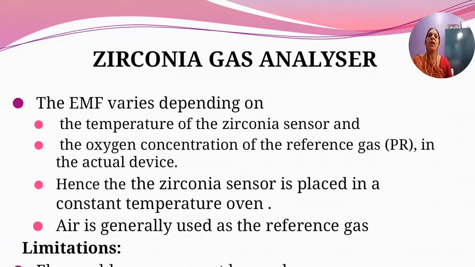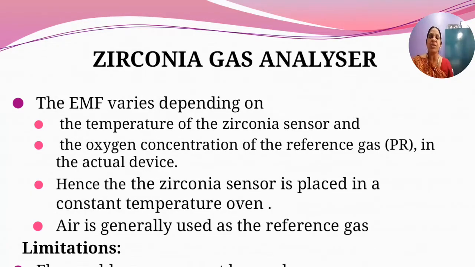So in the zirconia gas analyzer, we have the EMF that is being produced. It depends on certain parameters. One thing we have to remember is the temperature of the zirconia sensor must not vary. If the temperature varies, that's why I have stressed that it is temperature dependent. Its temperature must be maintained constant during the measurement. So the temperature of the zirconia sensor affects the EMF.